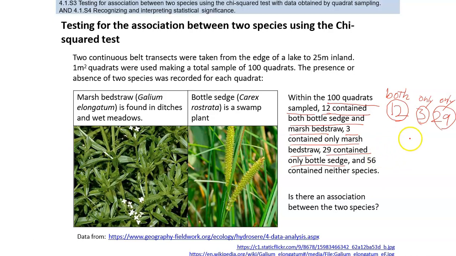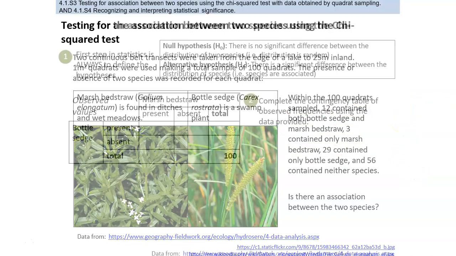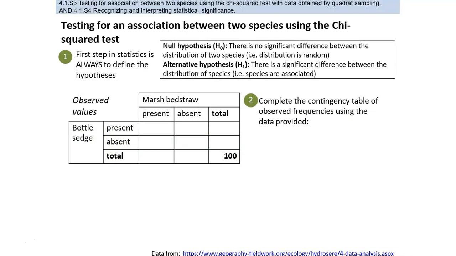And the remaining quadrats, if you subtract from 100, then the remaining will be 56. So 56 contain none of them, none of the quadrats included either this one or that one. So how do we start the calculation?